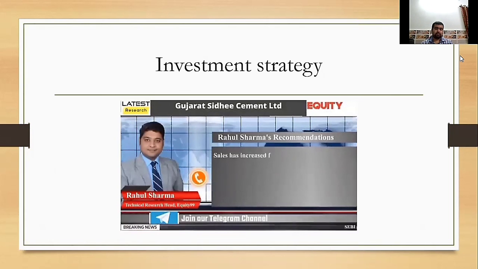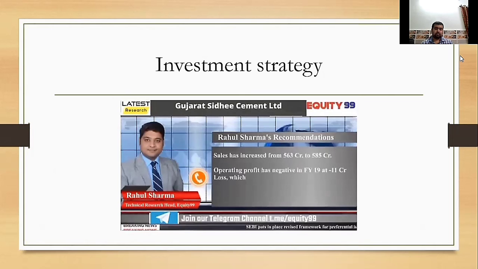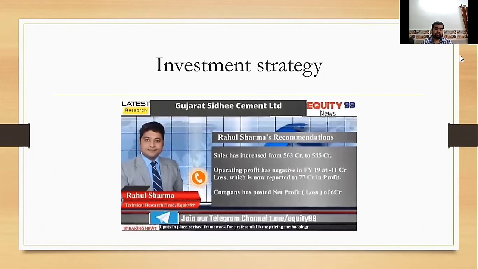Sales increased from 563 crores to 585 crores. Operating profit was negative in financial year 2019, around a loss of 11 crore rupees, which is now reported as 77 crores in profit.